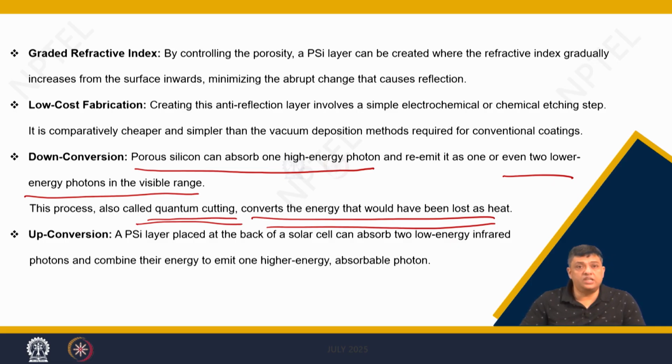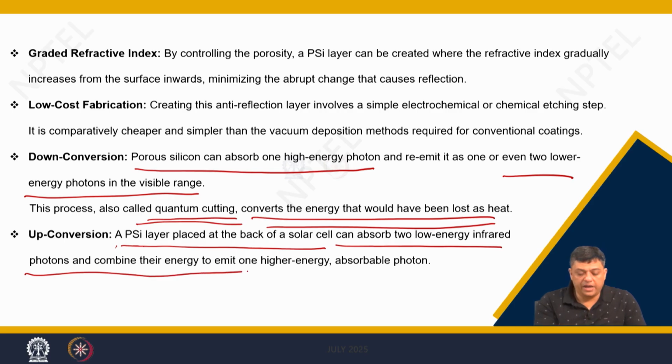You can have porous silicon during the upconversion process. So, you have a porous silicon layer at the back of the solar cell. Now, this can absorb two low energy infrared photons and combine their energy to emit one higher energy absorbable photon. So, now you can have high energy photons coming from the back side of the solar cell, where direct sunlight may not be falling.